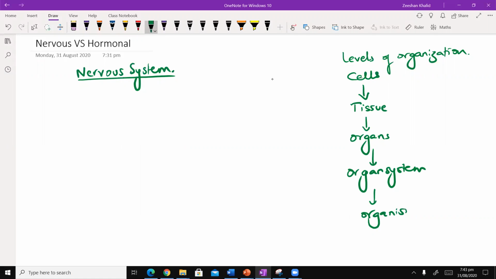Why am I telling you this? The reason is because in the nervous system, we are dealing with this level of organization. We are dealing with the organ system, which means if you go backwards, there will be many organs coordinating with one another. So, basically I'm trying to address the following question. Why is there a need for the nervous system in the first place?